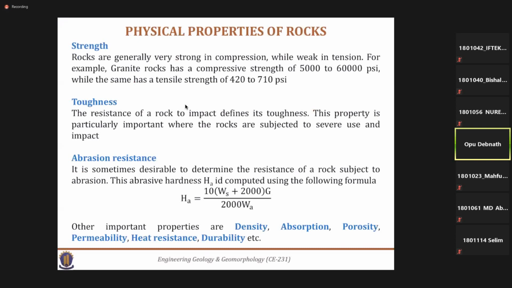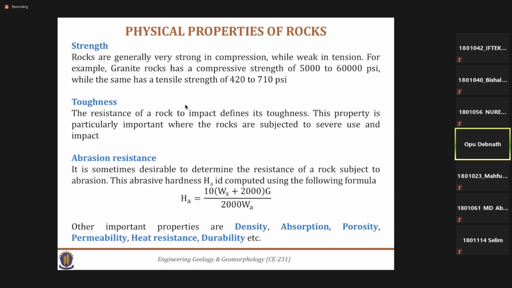First is strength, then toughness, abrasion resistance, etc. There are also other important properties like density, absorption, porosity, permeability, heat resistance, and durability. Strength is generally defined as the compressive strength.